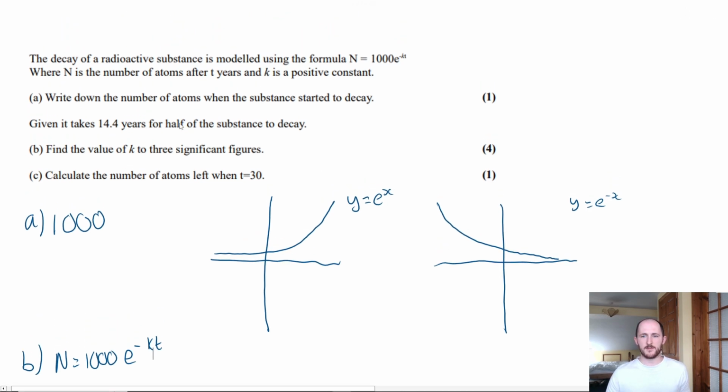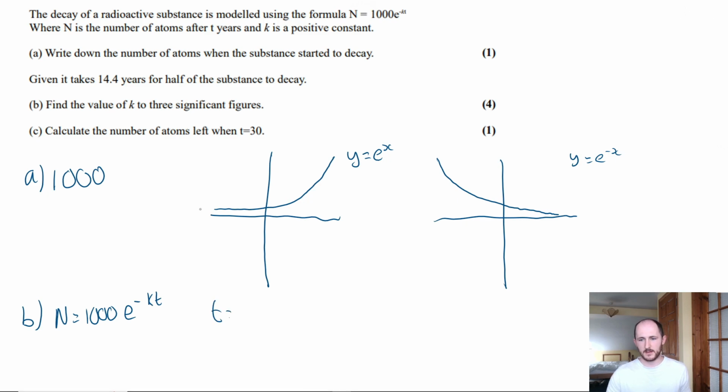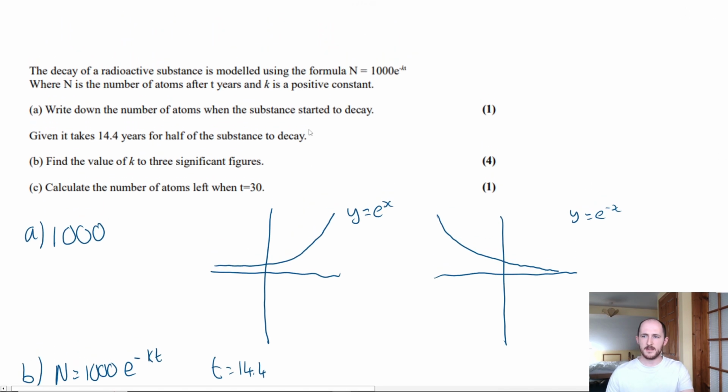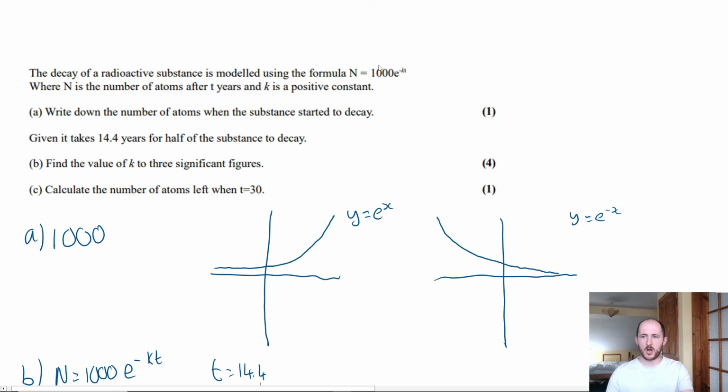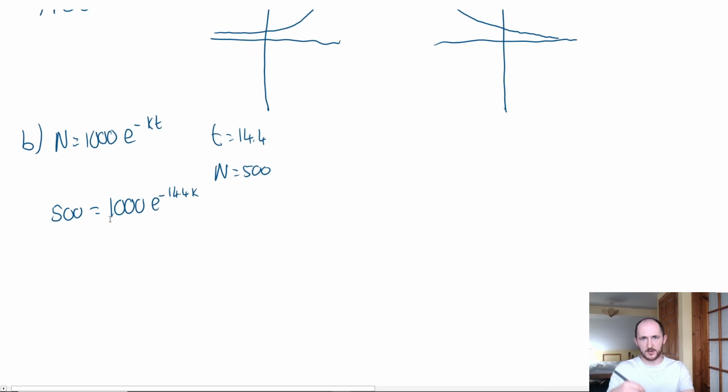Now, they've actually given us quite a bit of information. First of all, they've given me that t is equal to 14.4. They've also given me that N is half of the substance. So half of 1000 is 500. So from here, we can most certainly work out exactly what's going on, because we have only one unknown. So that'll be 500 equals 1000 e to the minus 14.4k. So divide both sides by 1000. 500 over 1000 would just be a half on the left hand side, is equal to e to the minus 14.4k.